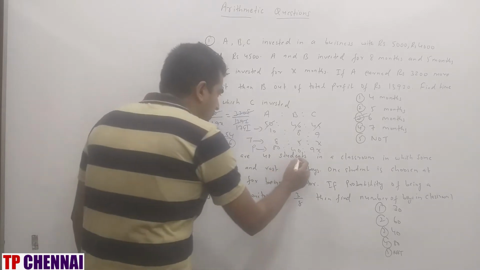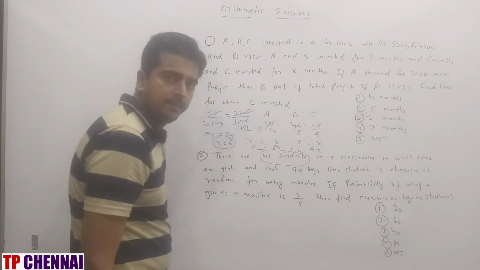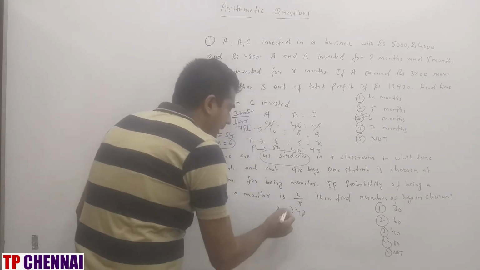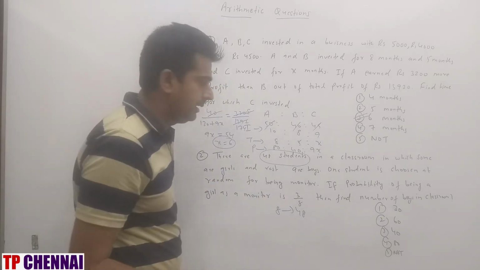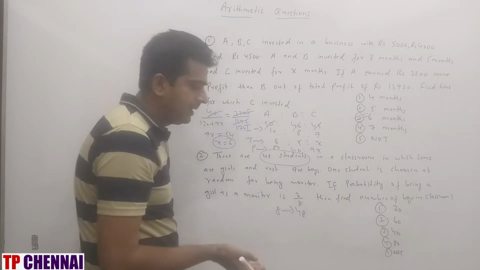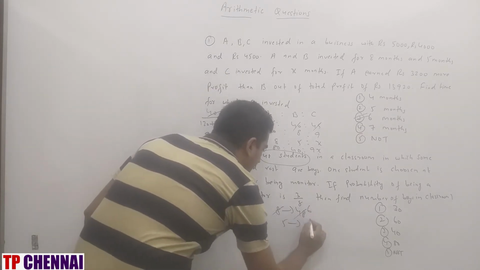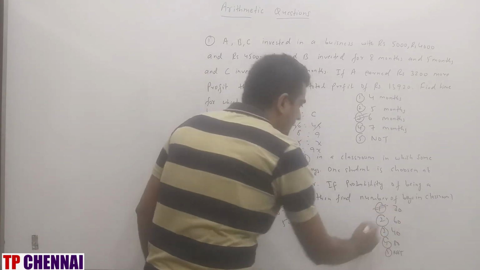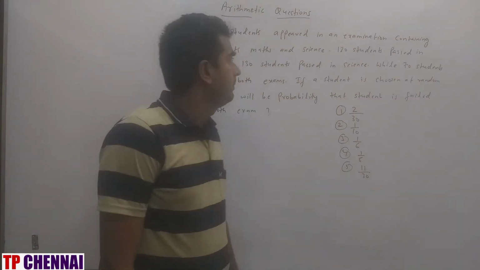So total students are 48, so that means 8 parts is 48, right? Girls' probability is 3 by 8, so the remaining is 5 parts, right? 1 minus 3 by 8 is nothing but 5 by 8, so 5 parts is how much? 30. So how many boys are there? 30 is the answer, which is nothing but the first option. So now we'll see the third one.